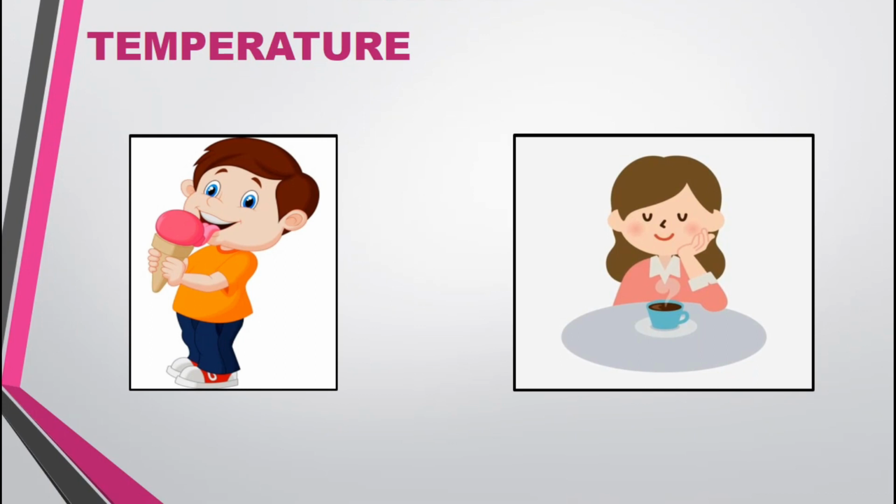You have also experienced this temperature. I will remind you of some instances. Think, when you dry clothes during a sunny day, what happens? The clothes dry much faster. And during a rainy day, if you dry the clothes, what happens? It takes a lot of time to dry the clothes. The reason behind this is temperature. During the rainy days, the temperature is low, and during the sunny days, the temperature is high.